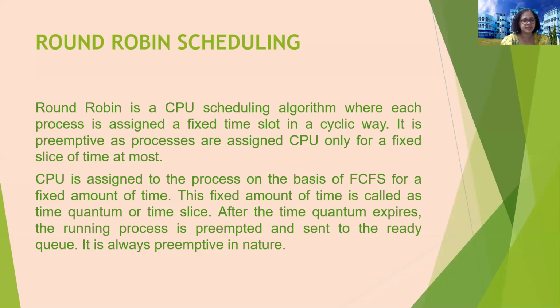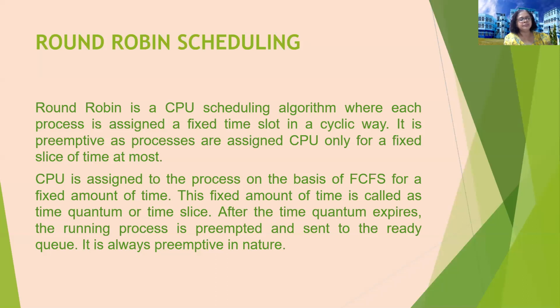What does it mean? The round robin algorithm is a CPU scheduling algorithm where each and every process present is given a time slot, and all the processes are executed in that manner.